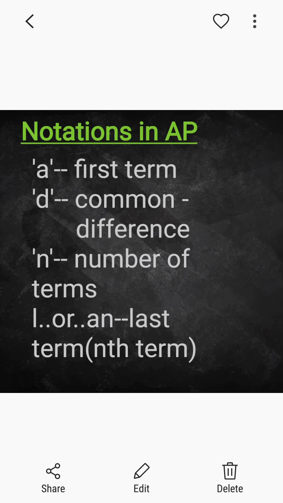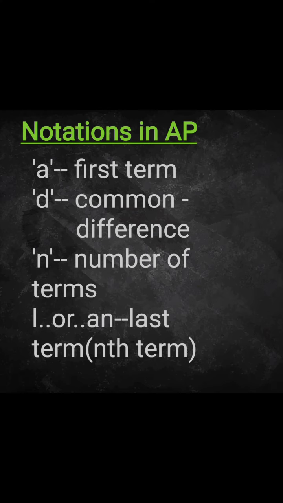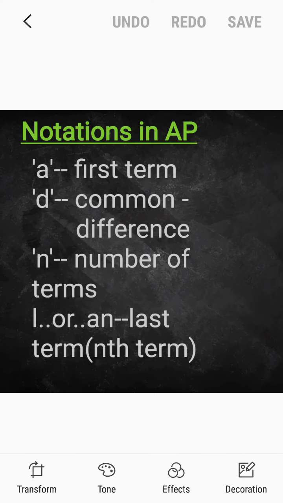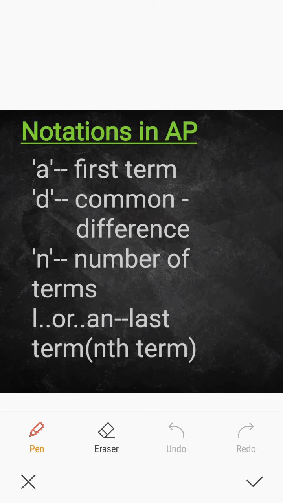And let us be familiarized with some of the important notations in AP. Some of them we already discussed. What is A? The first term in an AP is denoted by small letter a. And common difference, as I told you, arithmetic progression is a sequence in which the difference between consecutive terms is equal. That common difference is denoted by d. And small letter n indicates the total number of terms of the AP.